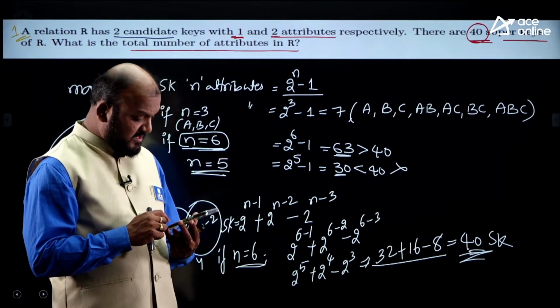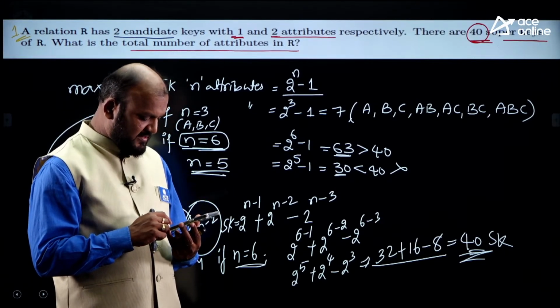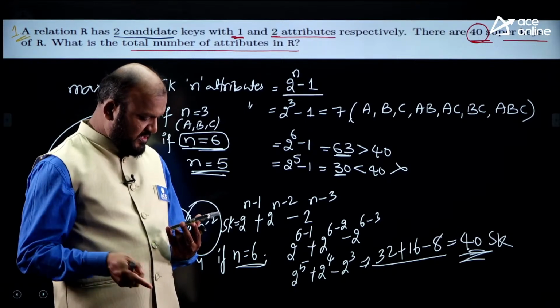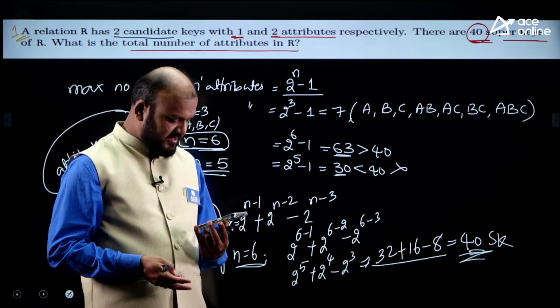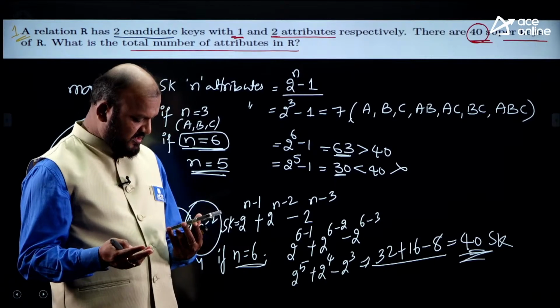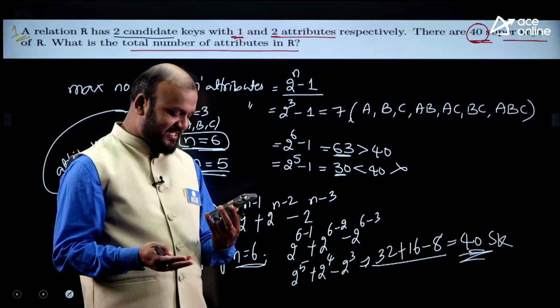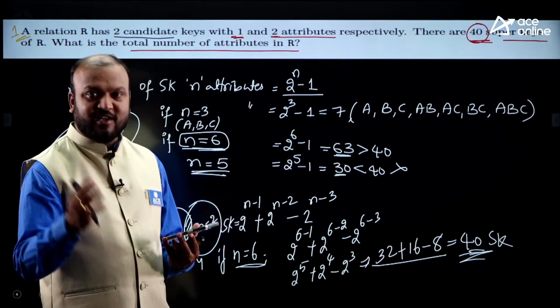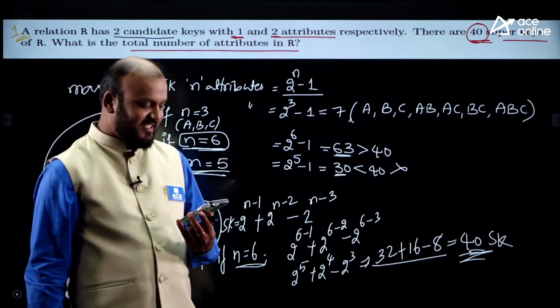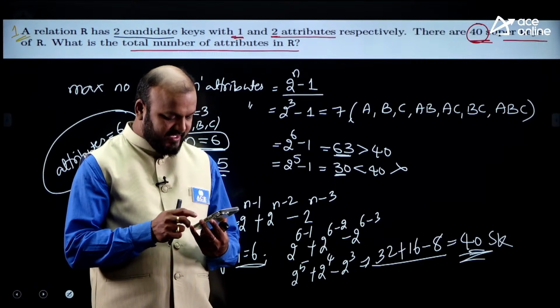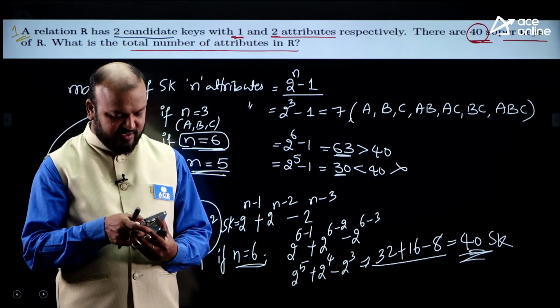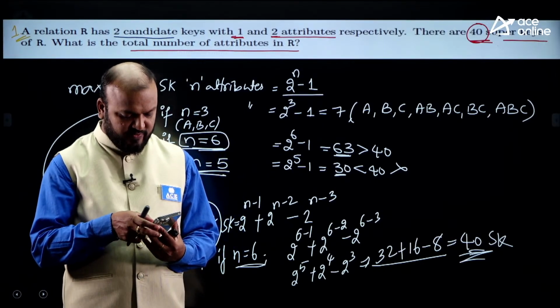Okay, Siddharth Jha, nice, you gave the answer. Good, it is 6 attributes. Siddharth, I was very close but got confused in common attributes. Okay, Siddharth, now you got clarity, right? Fine. Do we go for one more question?